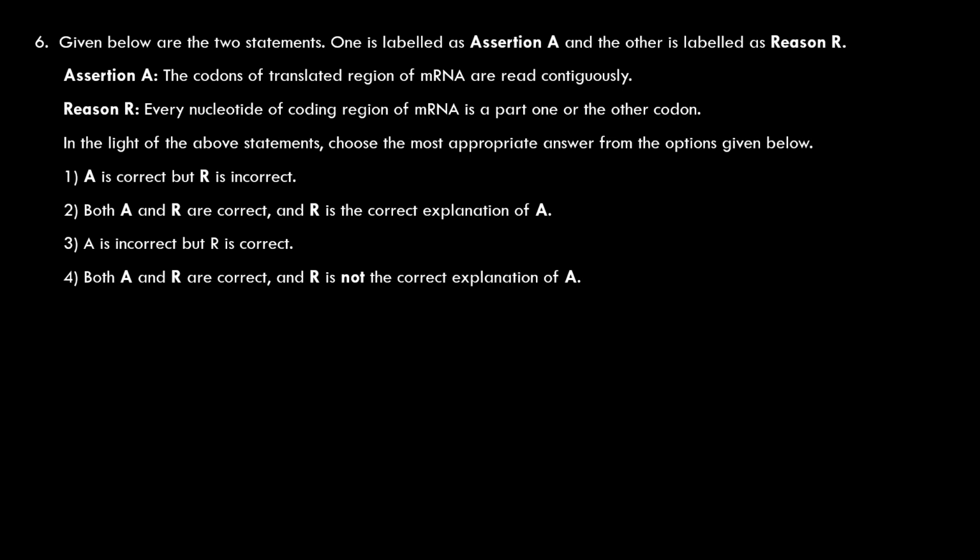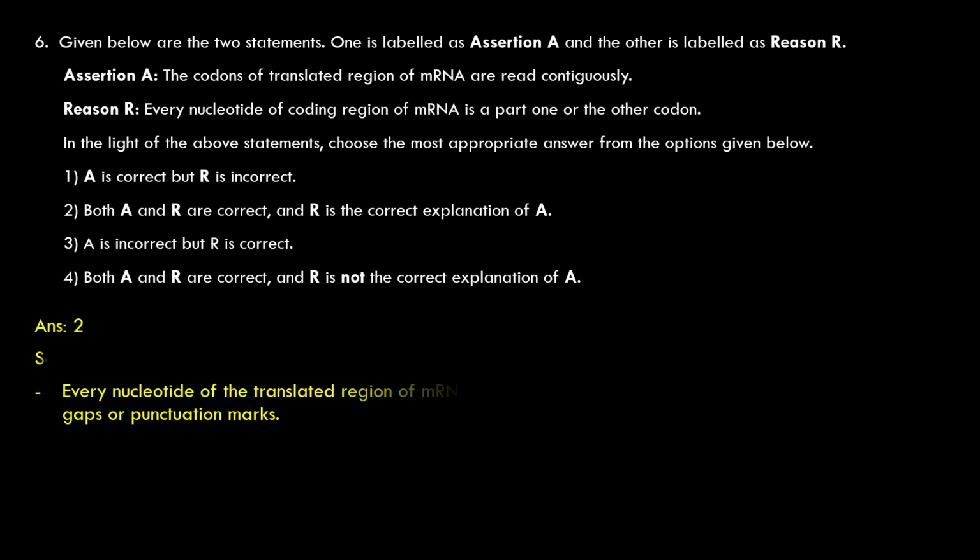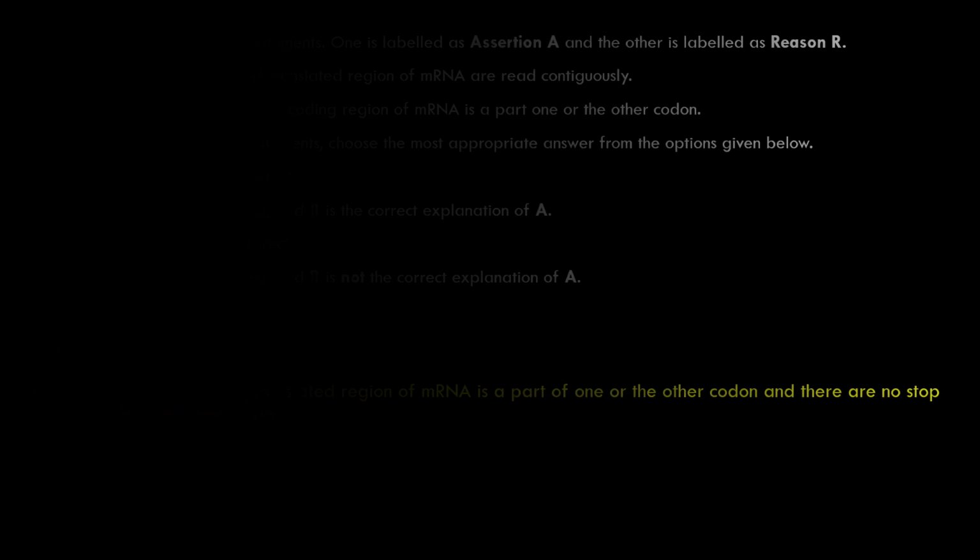So the assertion is correct. The reason is also correct. The reason clearly explains why the codons of the translated region of messenger RNA are read contiguously, or why the genetic code is continuous or commaless. So A and R are correct, and R clearly explains A. So the correct option must be the second one. Both A and R are correct, and R is the correct explanation of A. Every nucleotide of the translated region of messenger RNA is a part of one or the other codon, and there are no stop gaps or punctuation marks. Going to the next question.